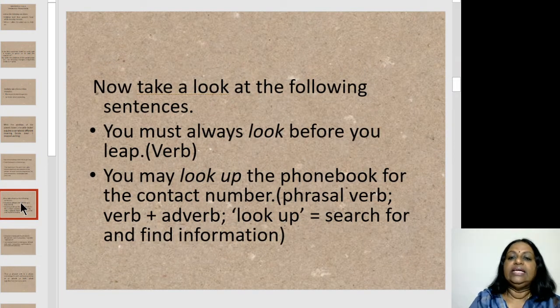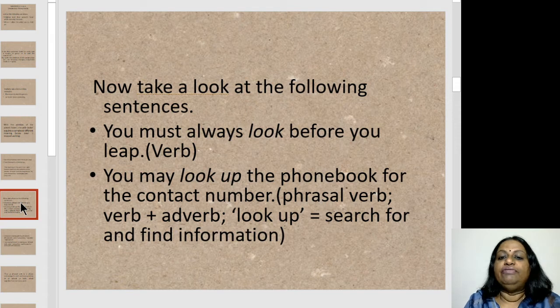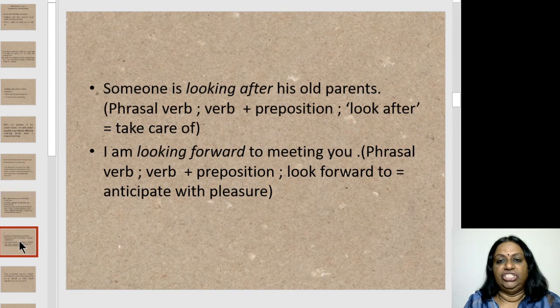Now take a look at these sentences. You must always look before you leap. Here look is the verb in the first sentence. You may look up the phone book for the contact number. Look up is a phrasal verb and it means to search or find information. Look at these examples so that it becomes clearer for you, so that you know the difference between a verb and a phrasal verb.